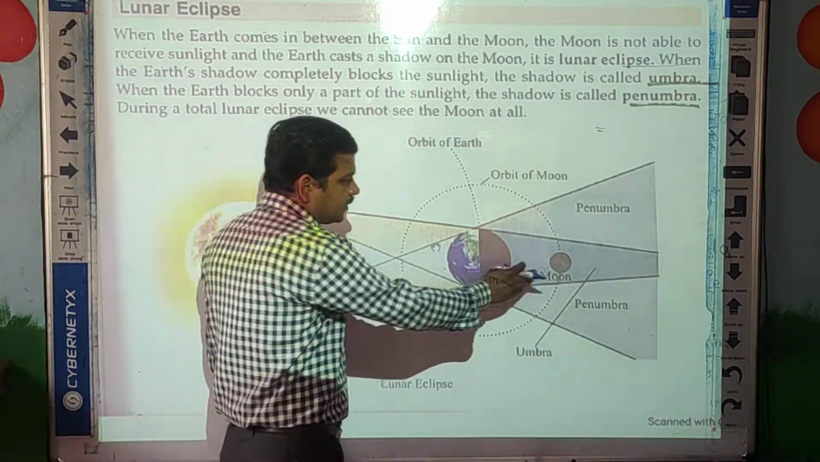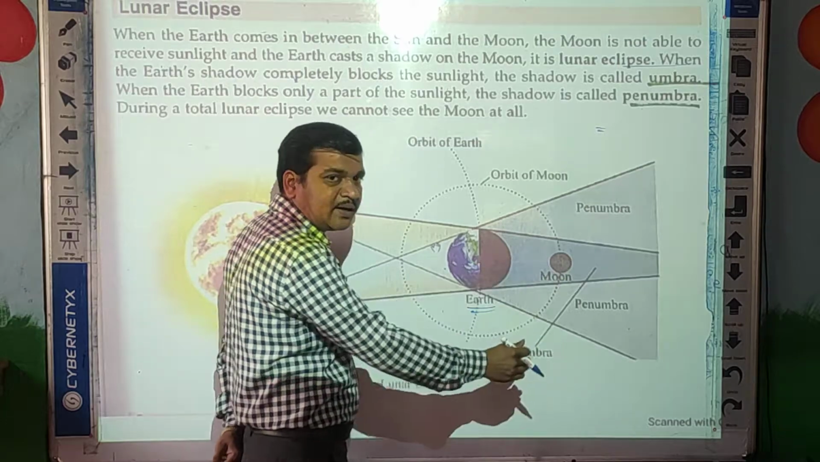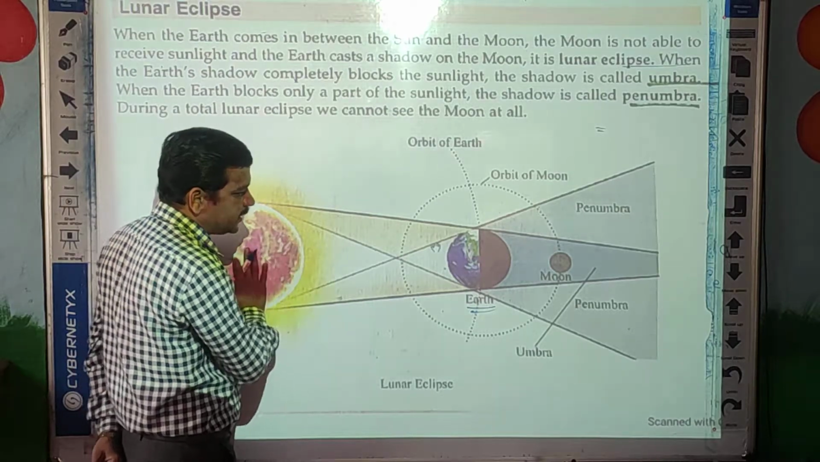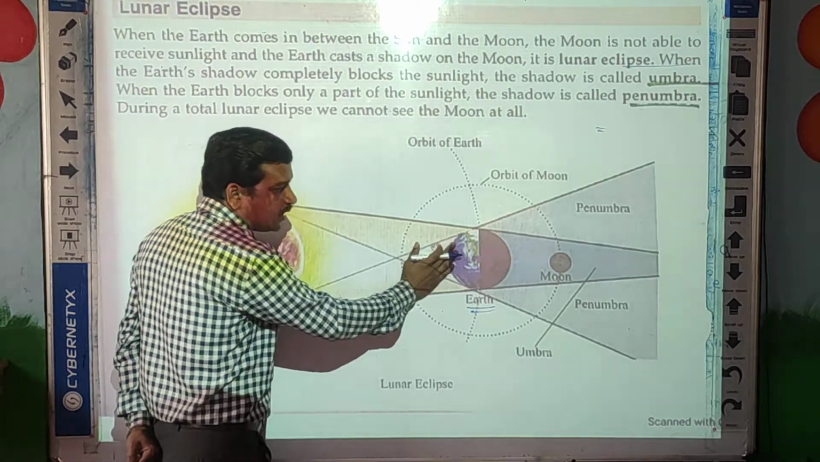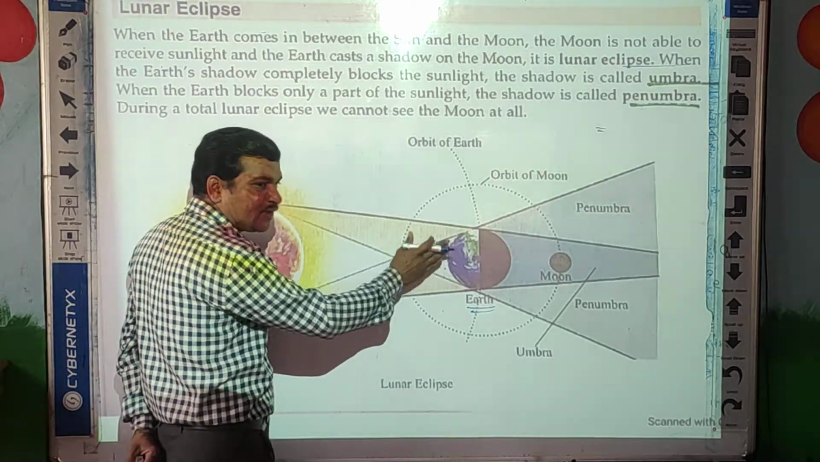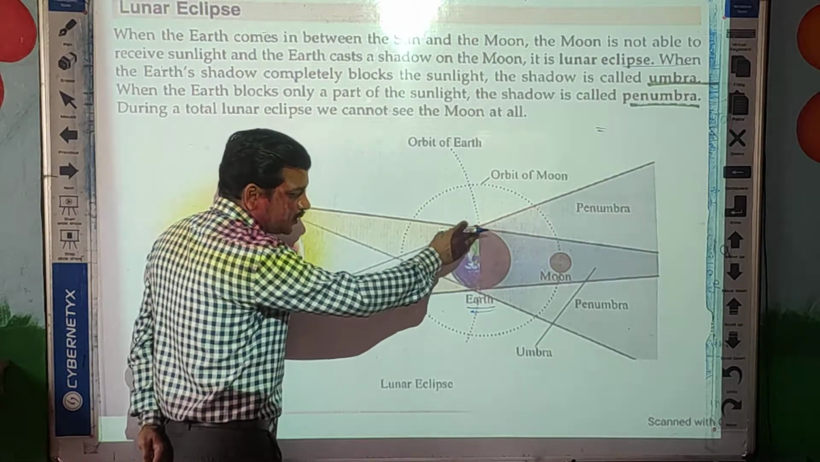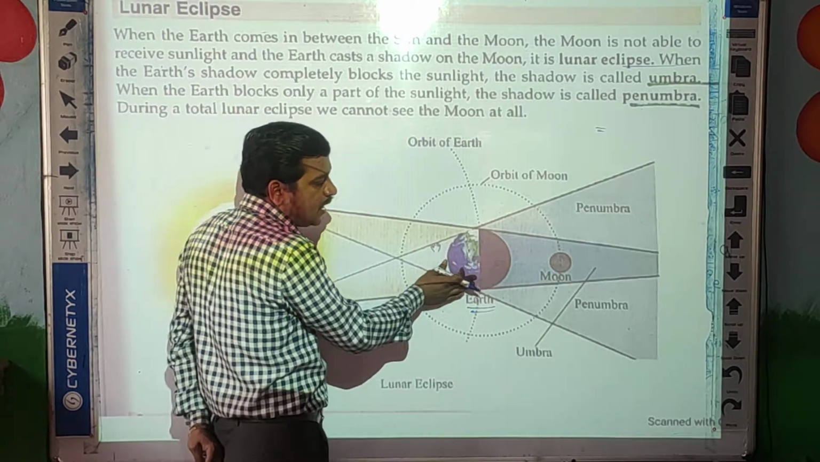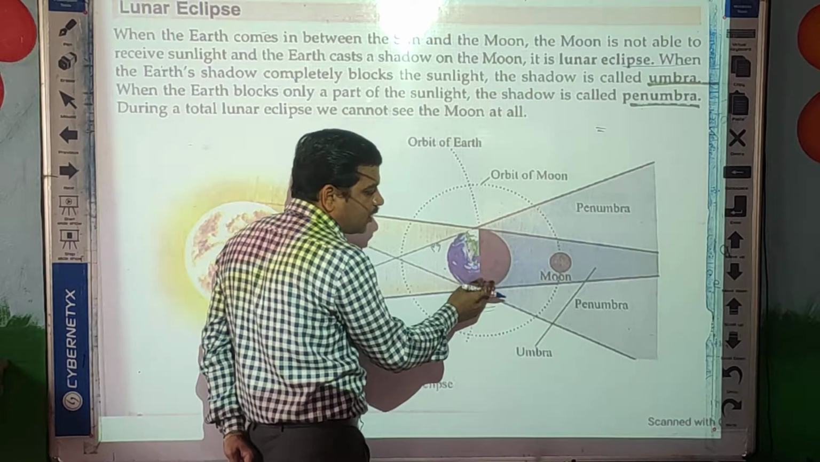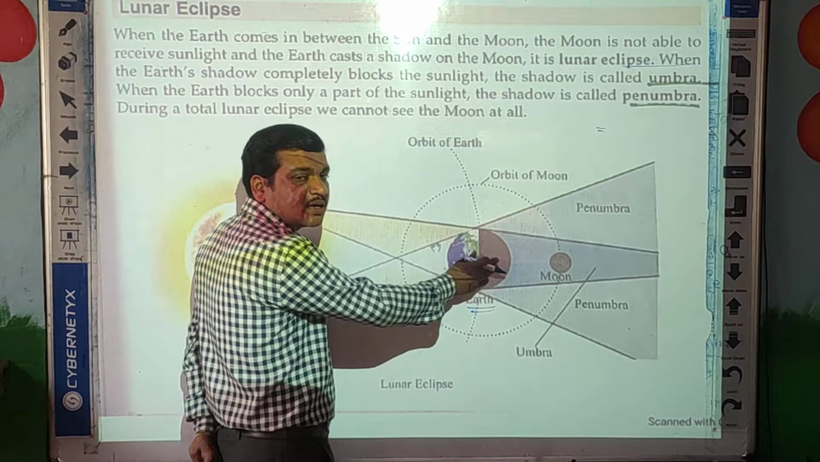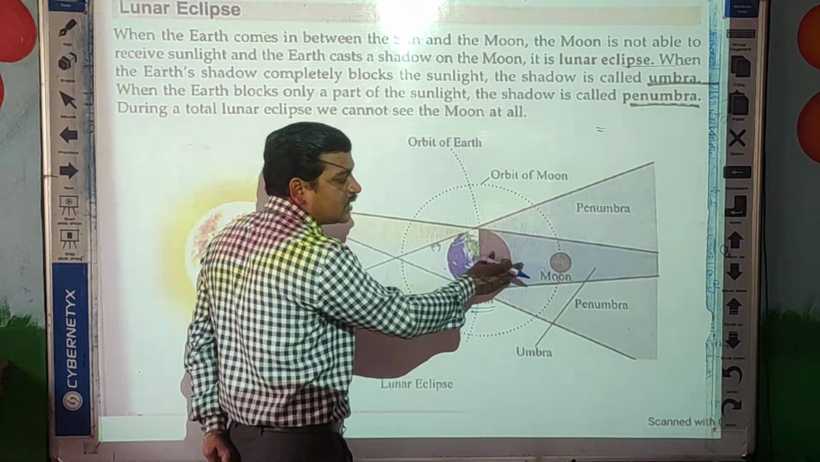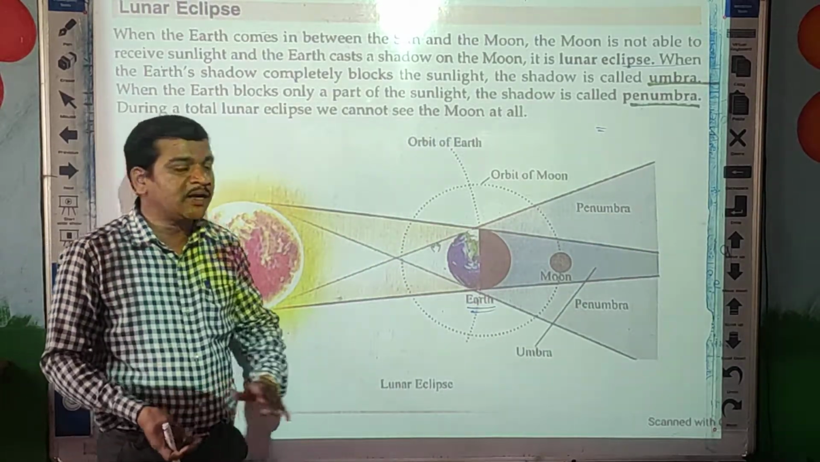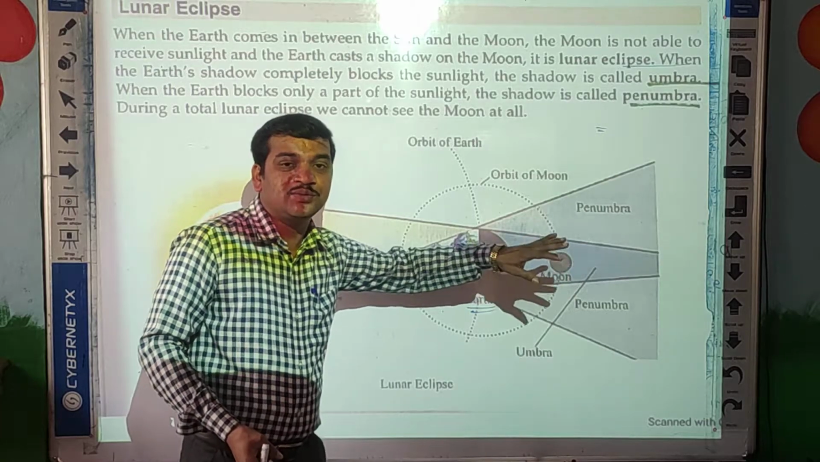At that time the moon does not receive the sunlight from the sun, because whatever sunlight is there falls on the earth, and after that the sunlight is blocked here only, because earth is an opaque object. Due to that, the back side of earth casts a shadow, and that shadow falls on the moon. Due to that the moon is invisible, meaning we cannot see it.